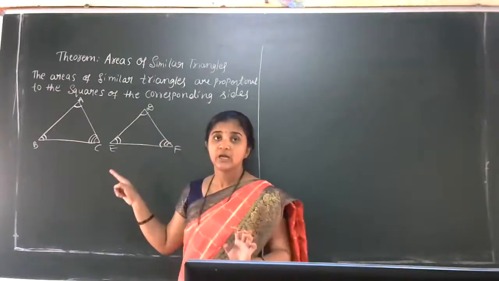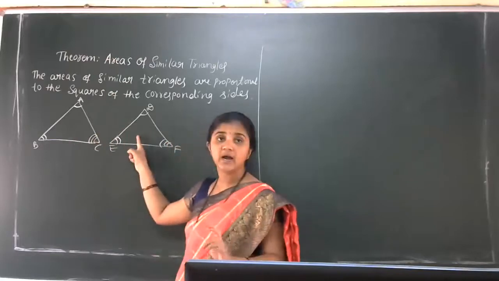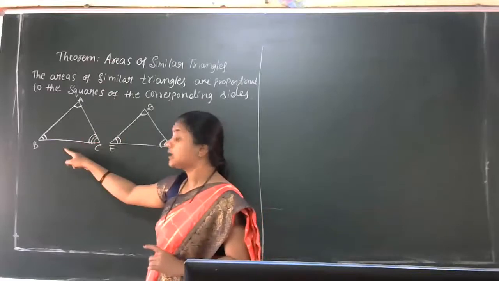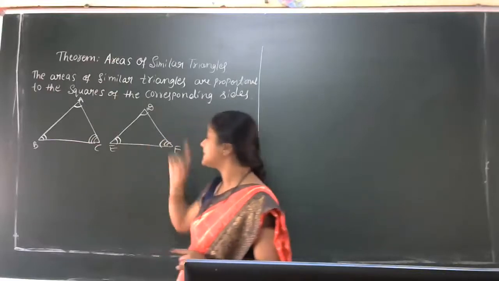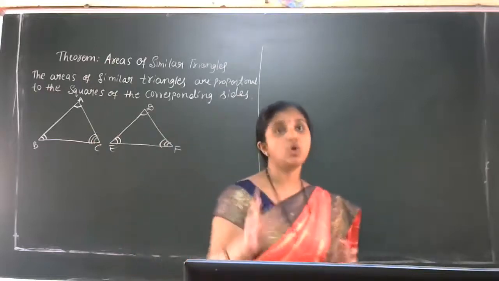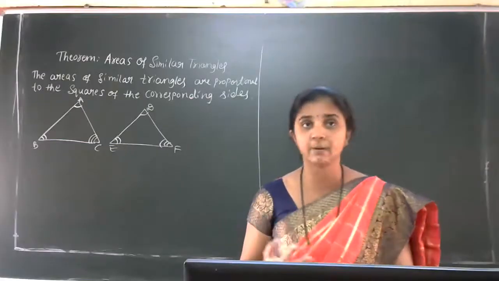We know triangle ABC is similar to triangle DEF, then AB divided by DE is equal to BC divided by EF, which is equal to AC divided by DF. The corresponding sides are in proportion.